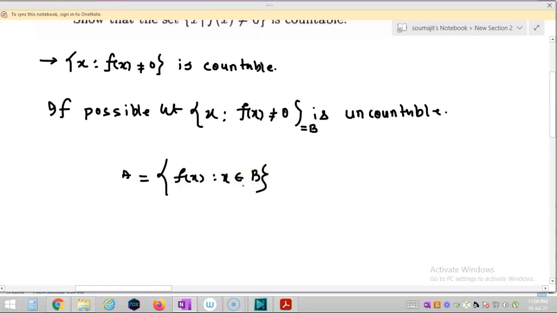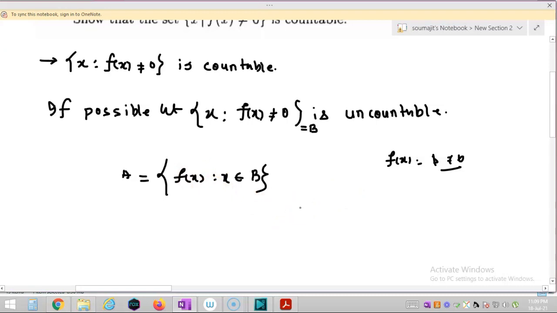Now it might be possible that A is a singleton set. How? It might be possible that for all x belonging to B, the value of f(x) is equal to some p not equal to 0, right? It might be possible A is a singleton set, it might be possible that A is a finite set, it might be possible that A is countable or A is uncountable. There are infinitely many possibilities.